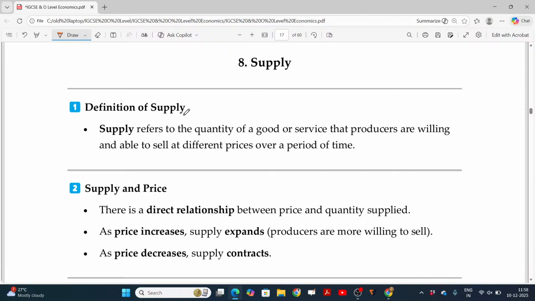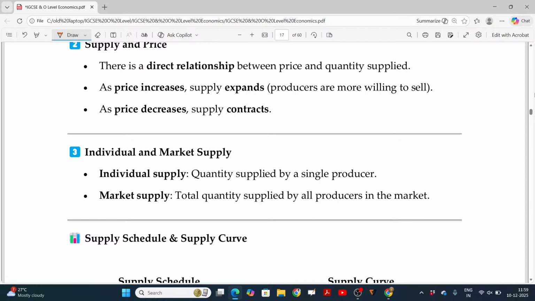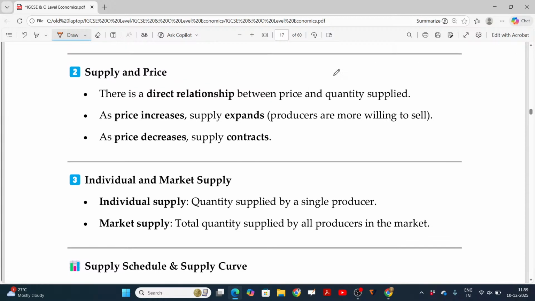Okay, supply. Definition of supply. Supply refers to the quantity of goods or services that producers are willing and able to sell at different prices over a period of time. The same as with buying, here they are willing to sell at different prices and times. So both are the same, supply and price. There is a direct relationship.